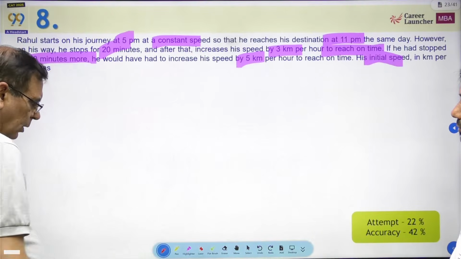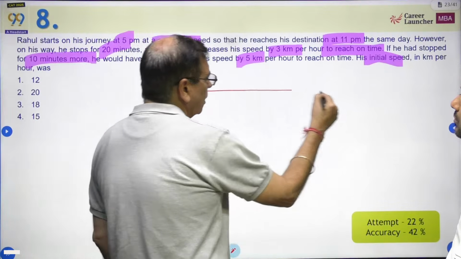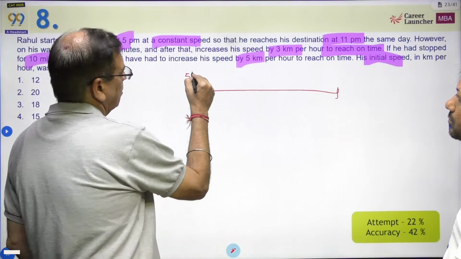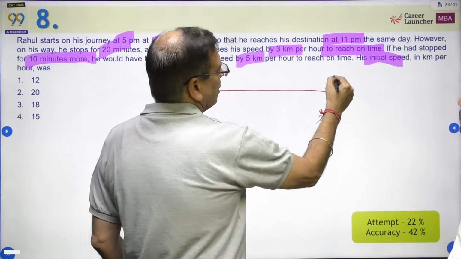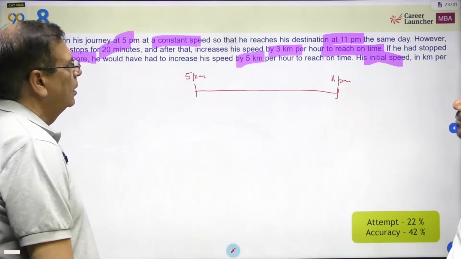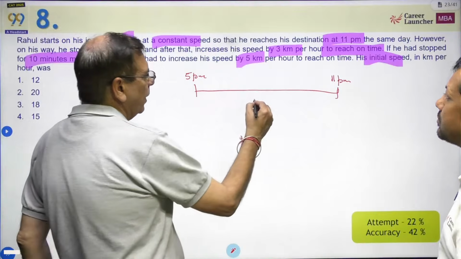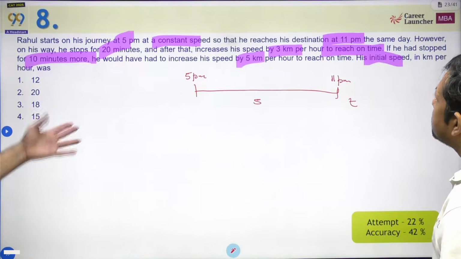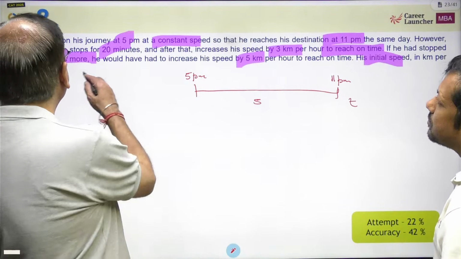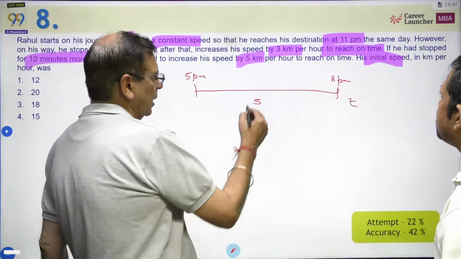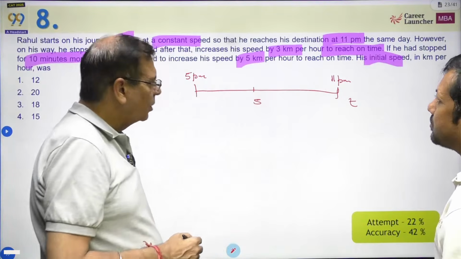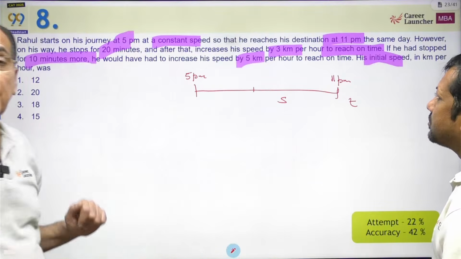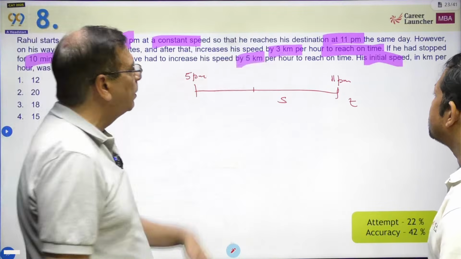Okay. So, what has he done? He starts from some place at 5 p.m. and he has to reach his destination at 11 p.m. At a constant speed, let me assume his speed is s, and he's taking t hours to reach his destination. However, on his way, he stops for 20 minutes. So let's do it in t minutes. He stops somewhere for 20 minutes, and when he stops for 20 minutes, he should reach late by 20 minutes. But what does he do? He increases his speed by 3 kilometers per hour.